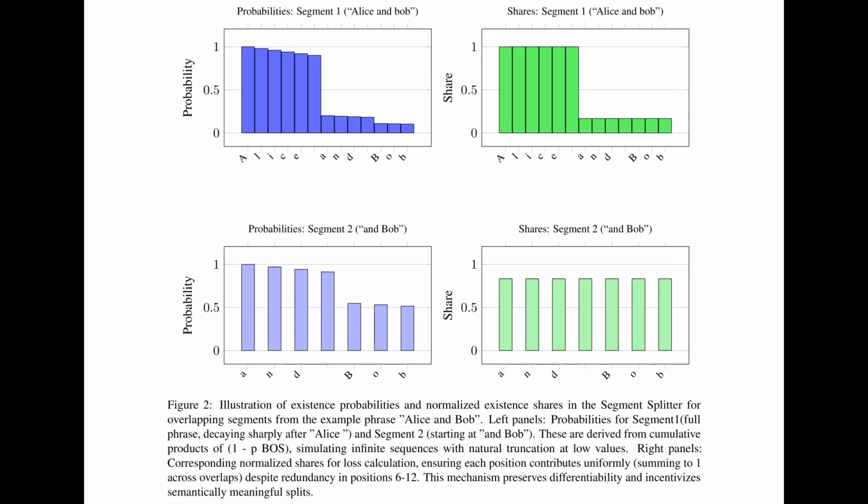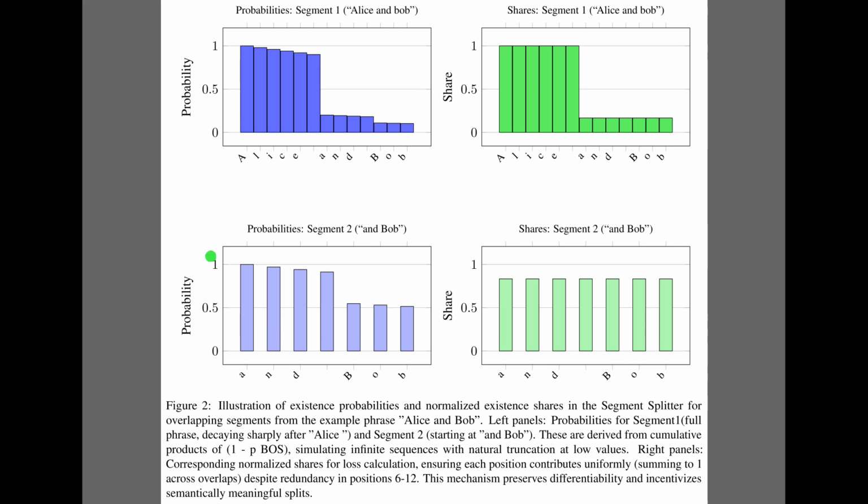While Figure 1 visualized the attention map, Figure 2 breaks down the underlying math for the segment splitter, using the same Alice and Bob example. The blue charts on the left track existence probabilities. Notice how in the top left the probability is high for Alice, but drops sharply for the subsequent words as the first segment fades out. Conversely, the bottom left shows the second segment picking up the remainder with high confidence.